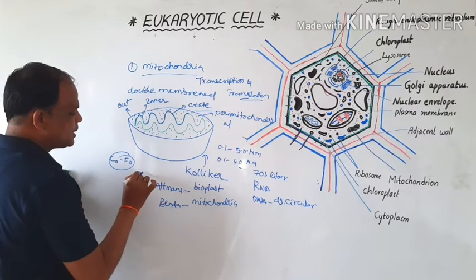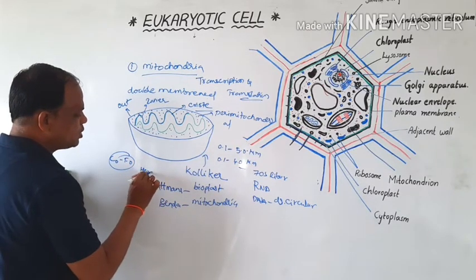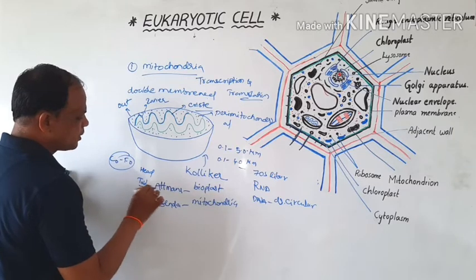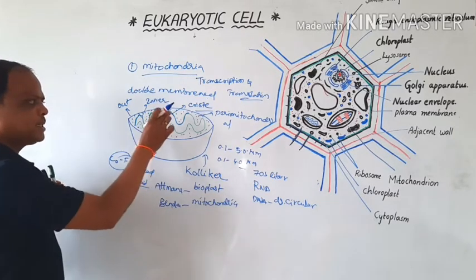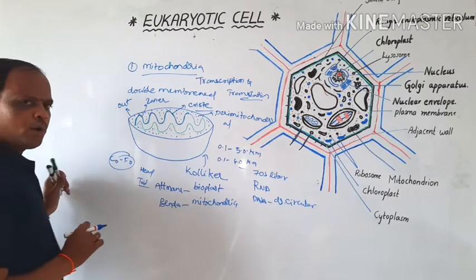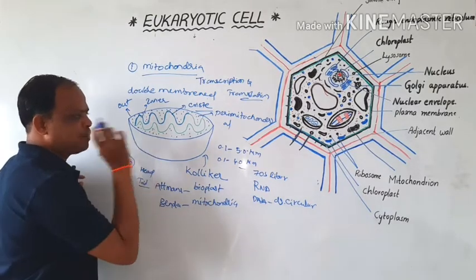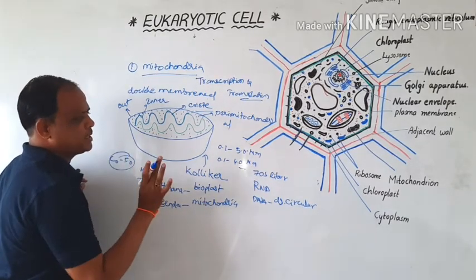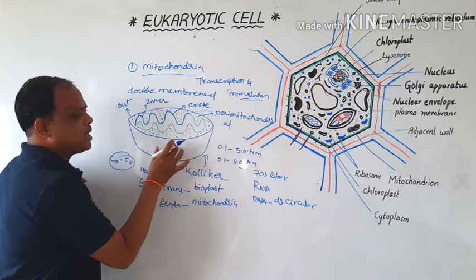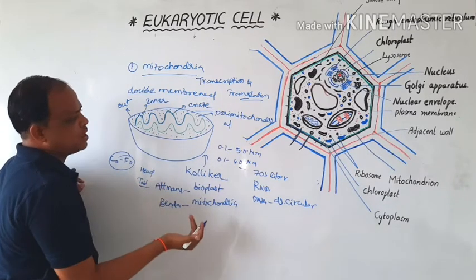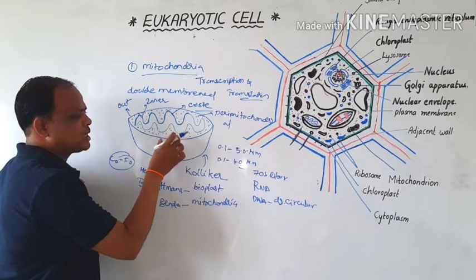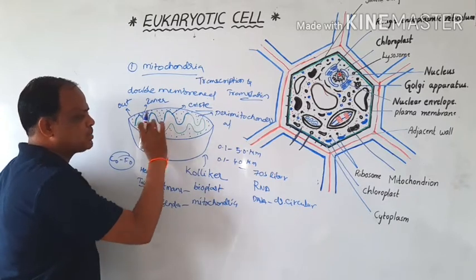The particles have a head and a tail, and these are very much involved in the respiratory process.